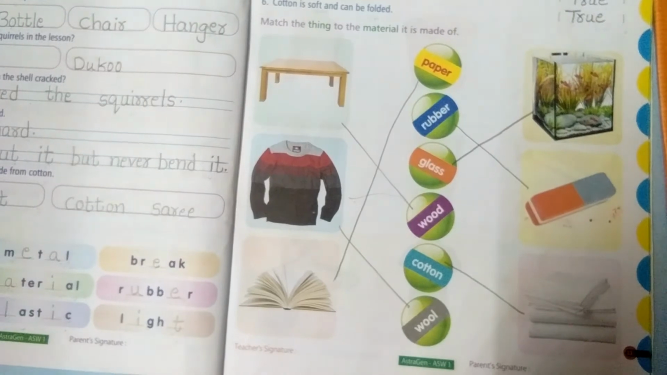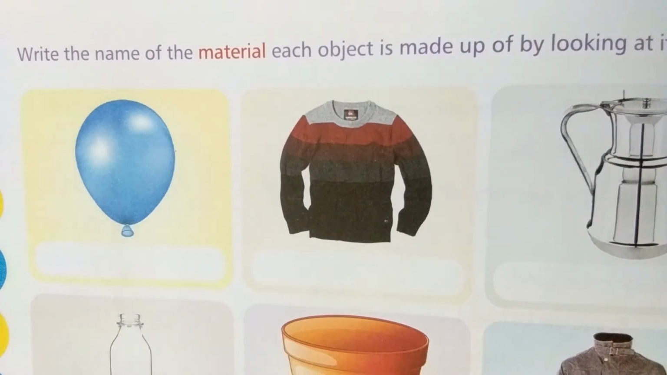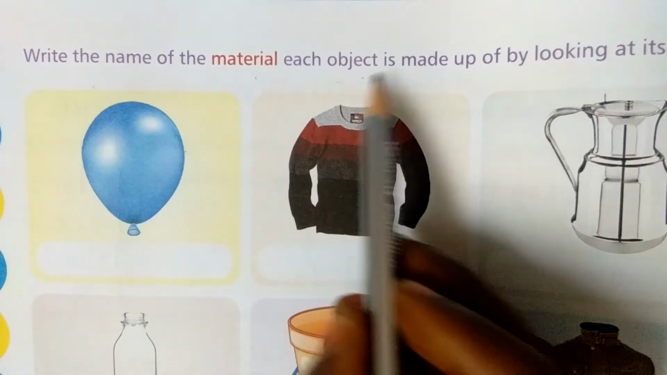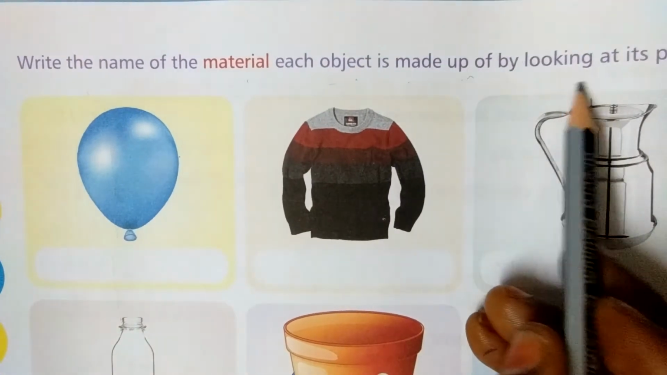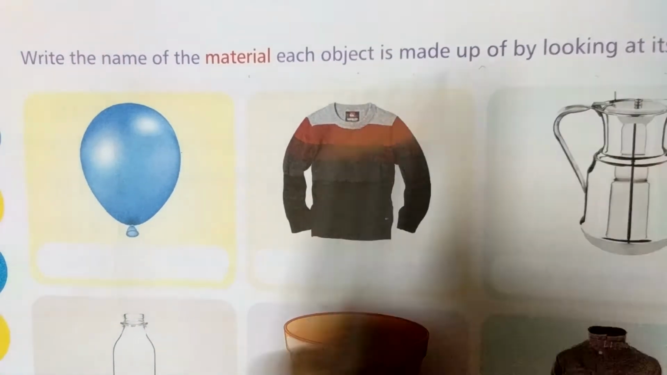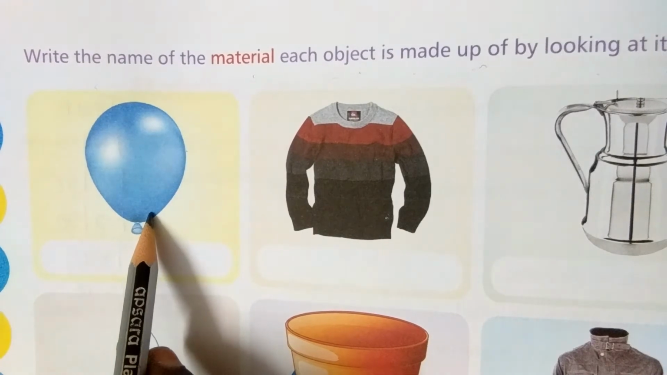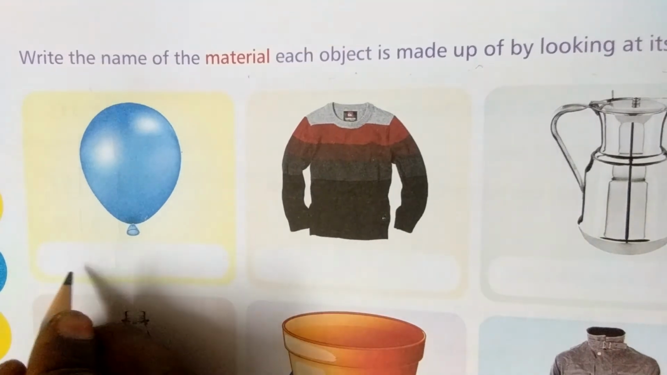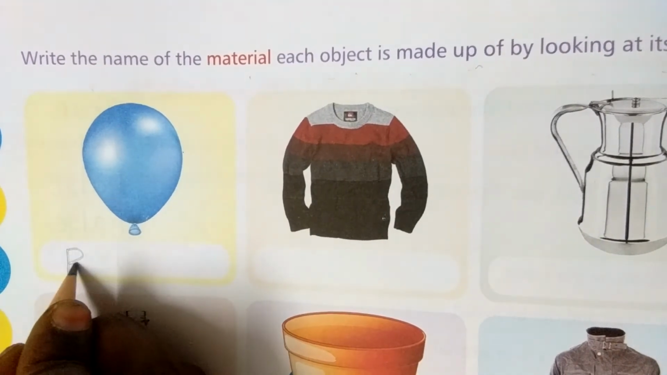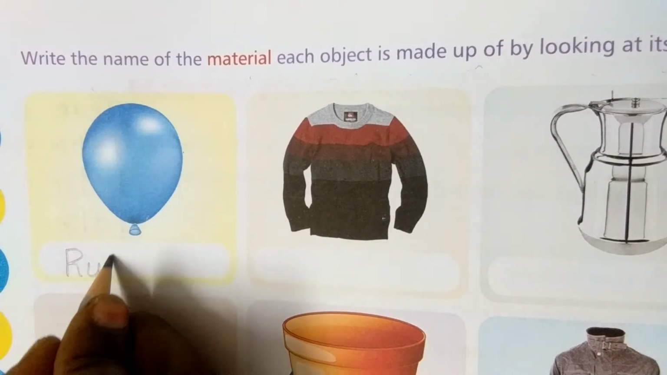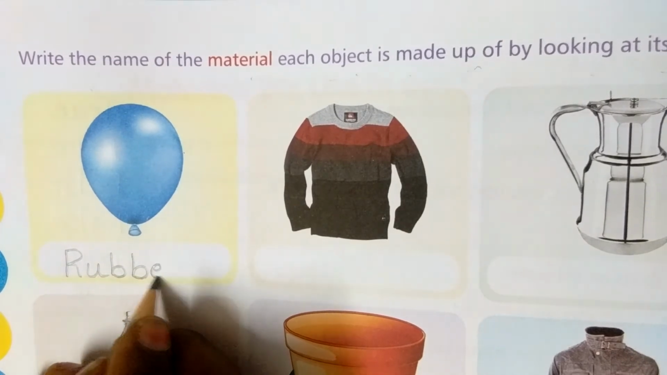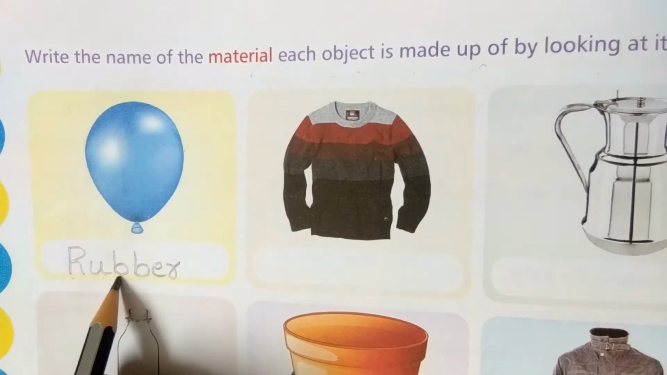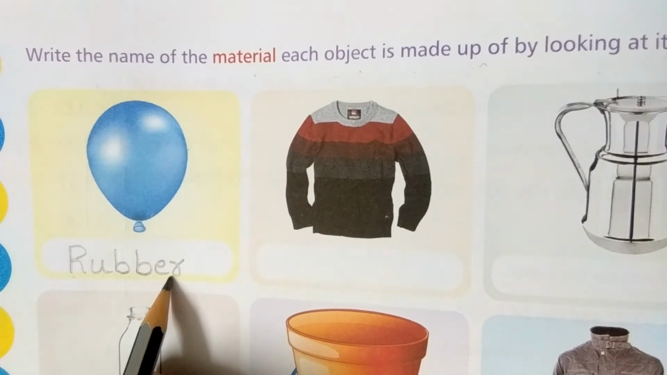Turn to the next page, children. See children, page number 34, next page. Write the name of the material each object is made up of by looking at its picture. See children, what is this one? This is a balloon. It is made up of which material? Yes, rubber. Write down in the first blank capital R U B B E R, rubber. Write neatly.